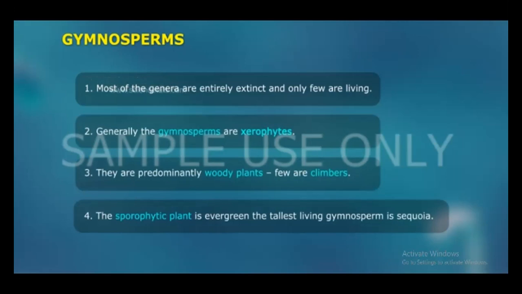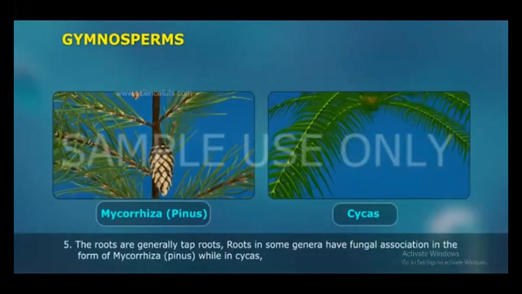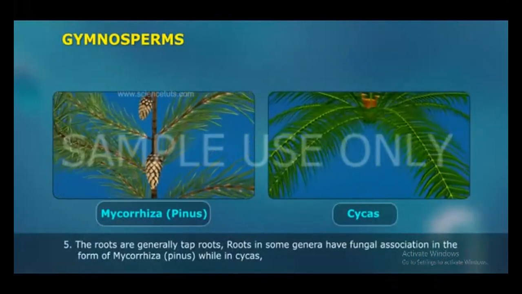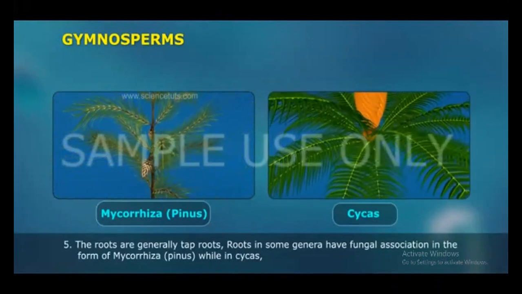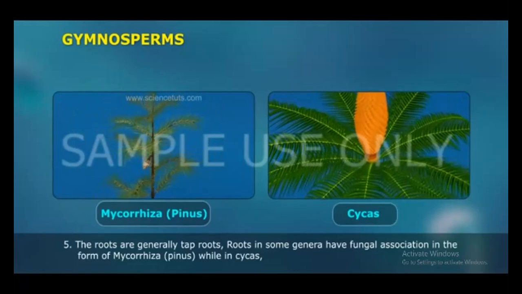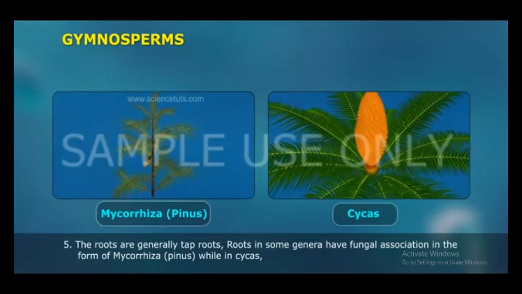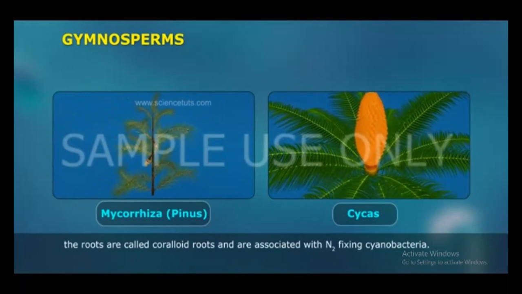The tallest living gymnosperm is Sequoia. 5. The roots are generally tap roots. Roots in some genera have fungal association in the form of mycorrhiza, as in Pinus, while in Cycas, the roots are called coralloid roots and are associated with nitrogen-fixing cyanobacteria.